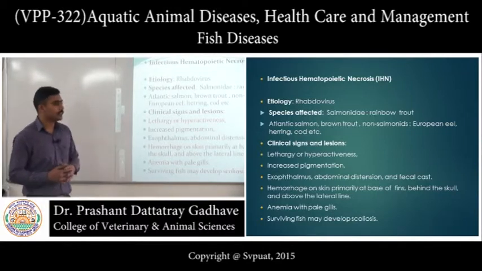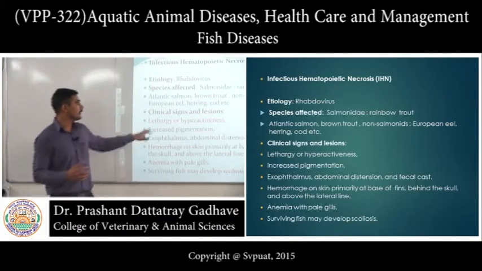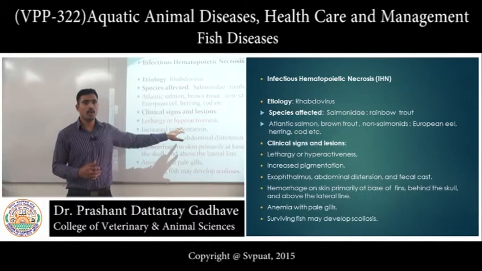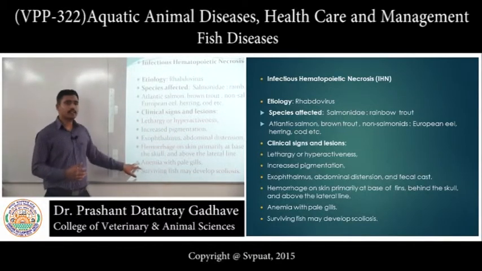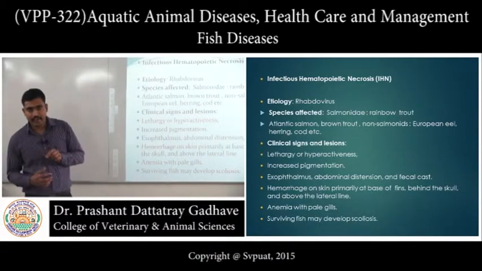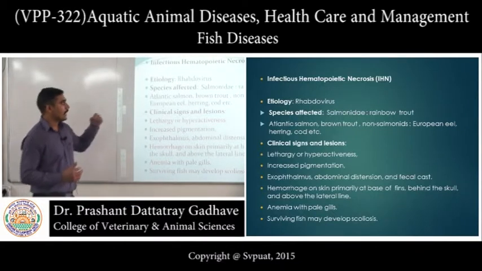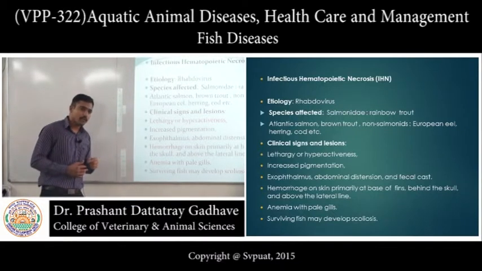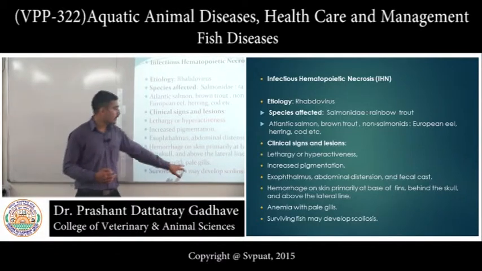Then clinical signs. The normal clinical sign in this disease is lethargy or hyperactiveness. Why does this clinical sign occur? Because there is anemia. Why is there anemia? Because this virus infects the hematopoietic tissue of the fish, and that's why there is lesser production of erythrocytes, which causes anemia, and hence there are pale gills.